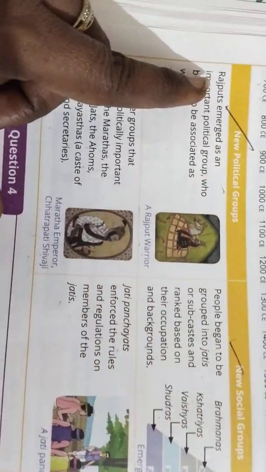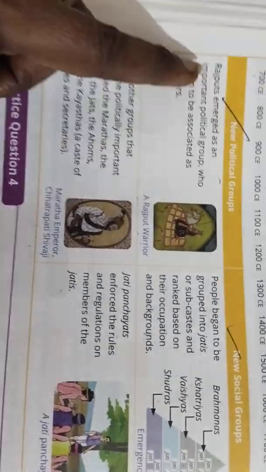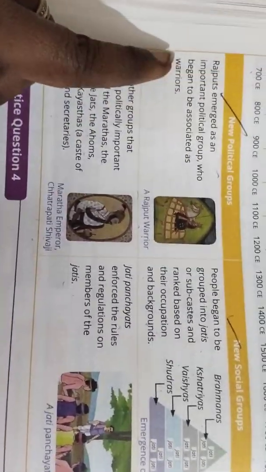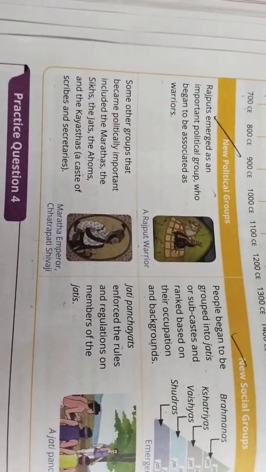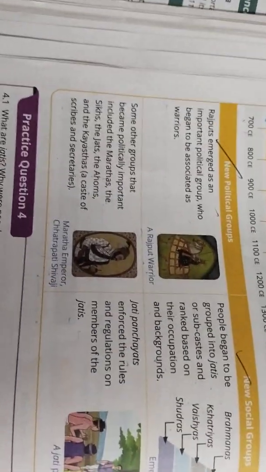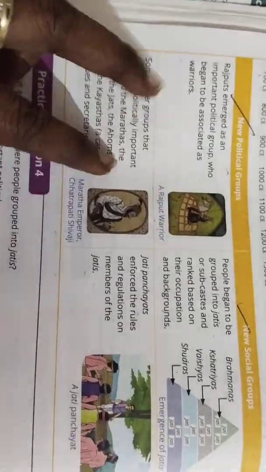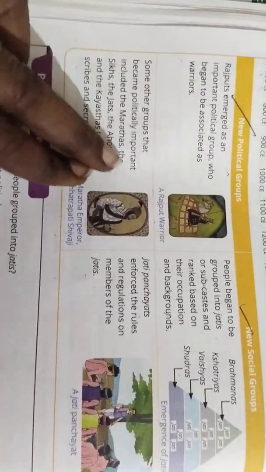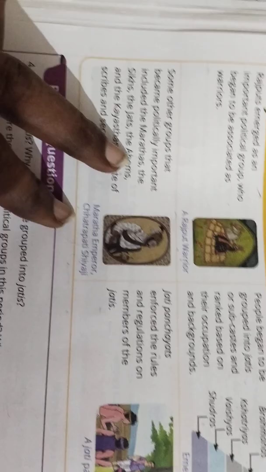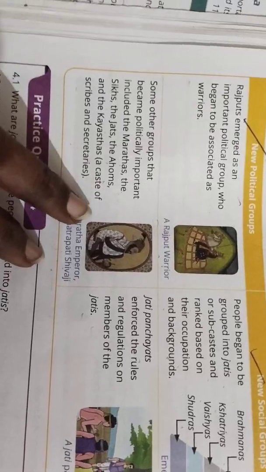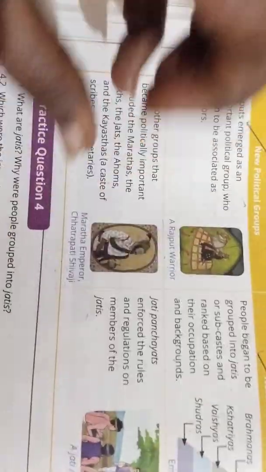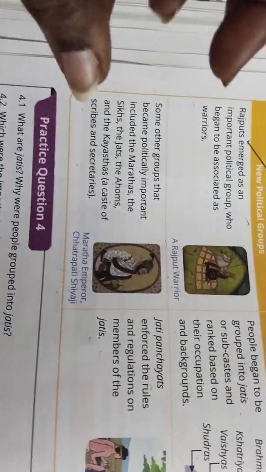So first, the Rajputs emerged as an important political group who began to be associated as warriors. So when they began to become warriors, the Rajputs emerged there. Then the next one, some other groups that became politically important included the Marathas, the Sikhs, the Jats, the Ahoms and the Kayasthas, a caste of scribes and secretaries, who all together joined there and made a political group.